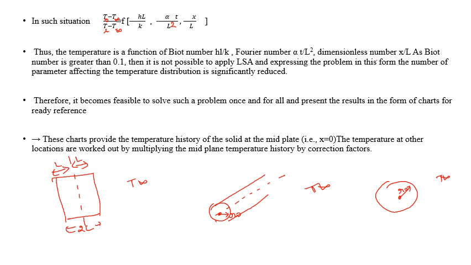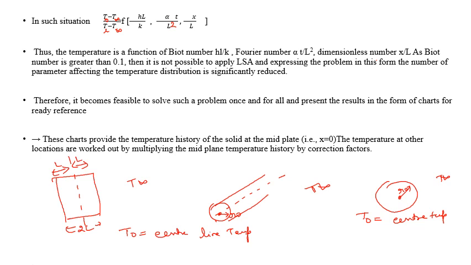Here T naught is considered as the center line temperature in the first two cases, and T naught is considered as the center temperature in the case of a sphere.